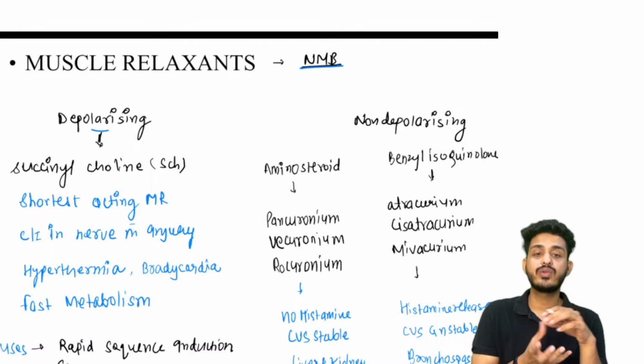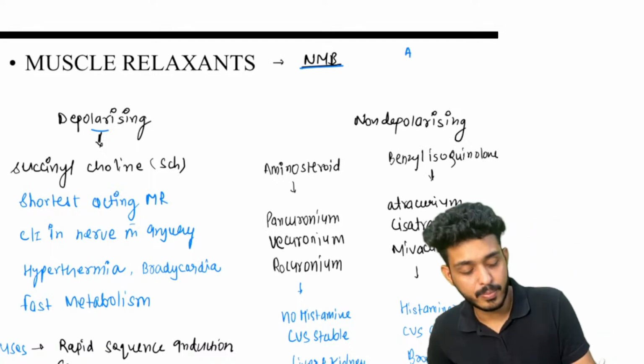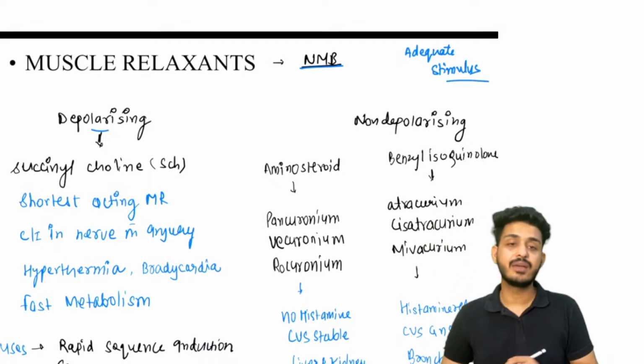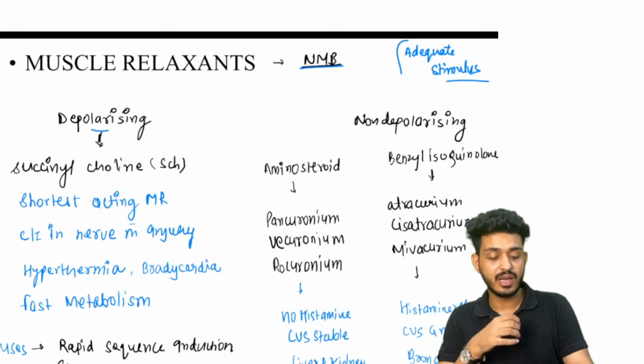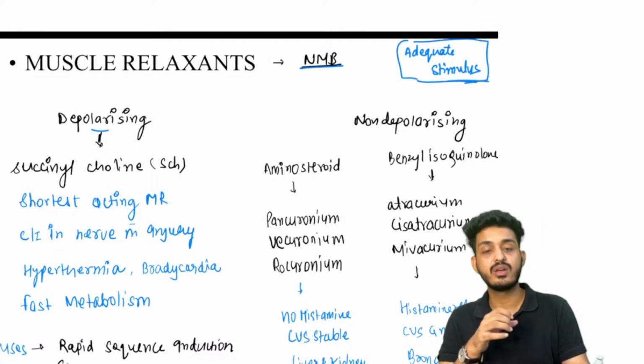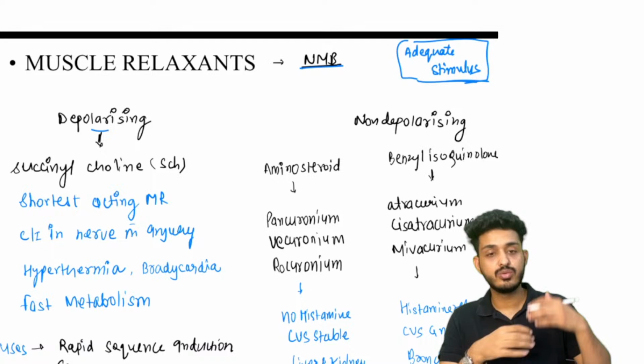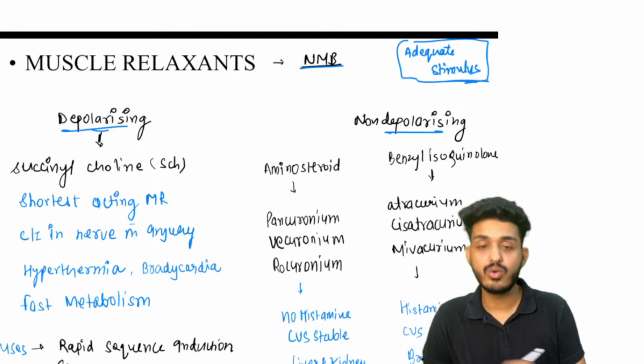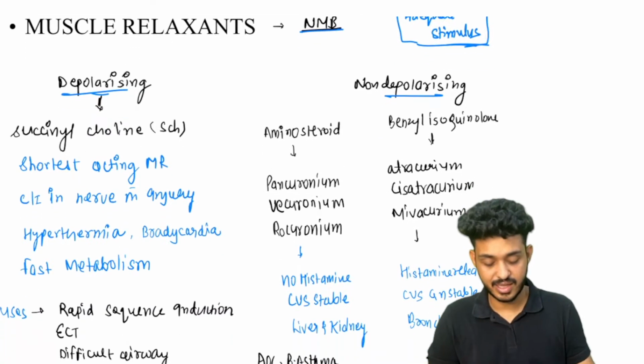It will not work, right? So muscle has a property, it will work on an adequate stimulus. That means when you are giving a lot of stimulus, it won't work. Too much stimulus, it won't work. Too little stimulus, it won't work, right? So we are giving depolarizing and non-depolarizing types of drugs, right?